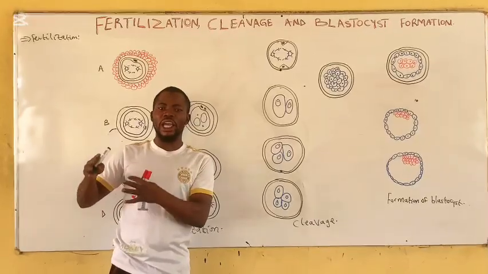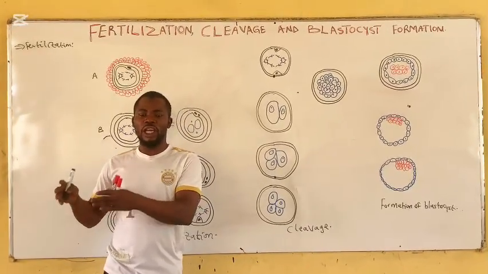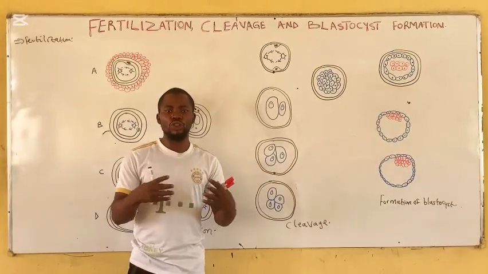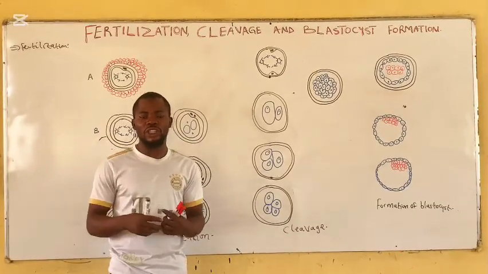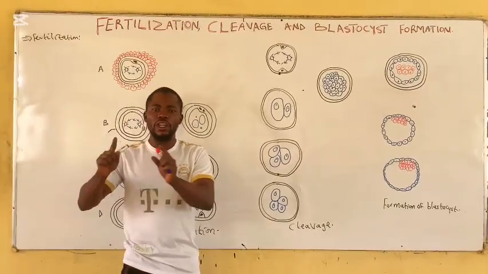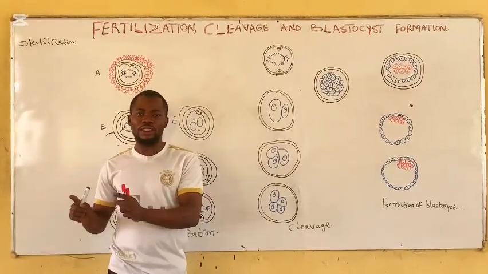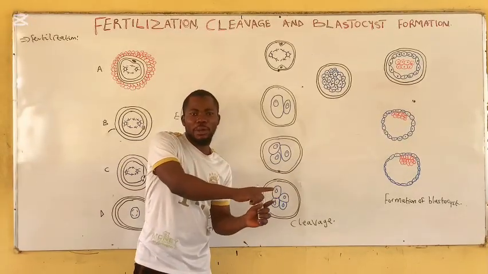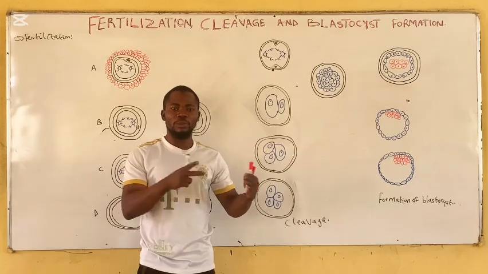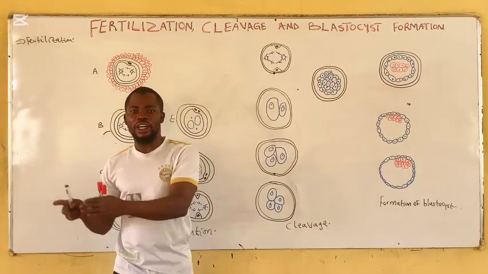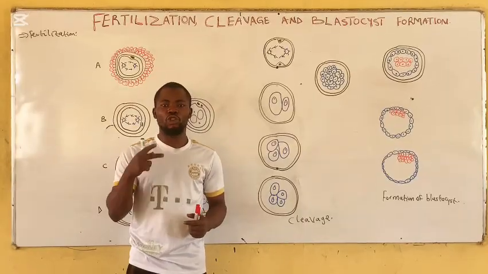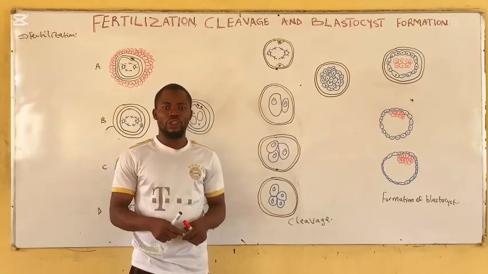During ovulation, when the egg is being released from the ovary, the egg will move with the aid of its cilia and the contraction of the smooth muscles into the ampulla of the uterine tube. Once the egg is in the ampulla of the uterine tube, it releases a chemical attractant which attracts the sperm cells that are already in the isthmus of the uterine tube. Then the sperm cells move towards the egg in the ampulla through the chemical attractant released by the egg.